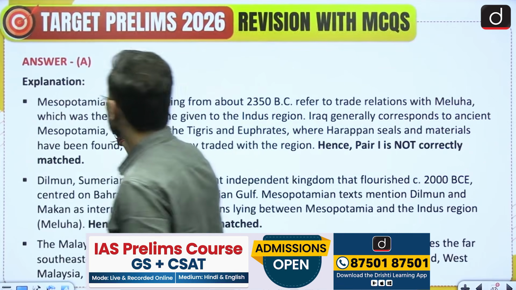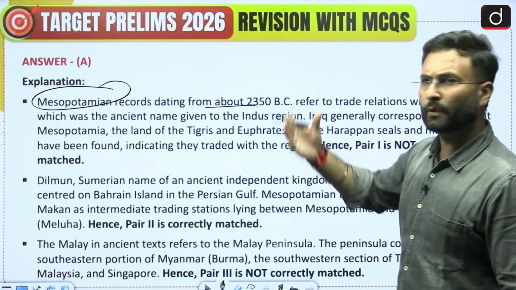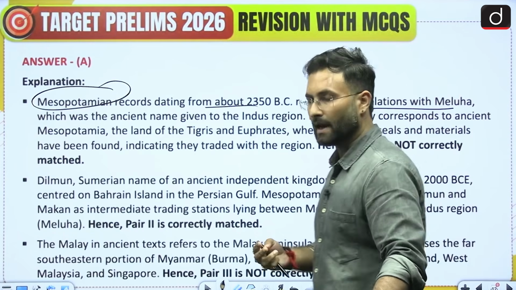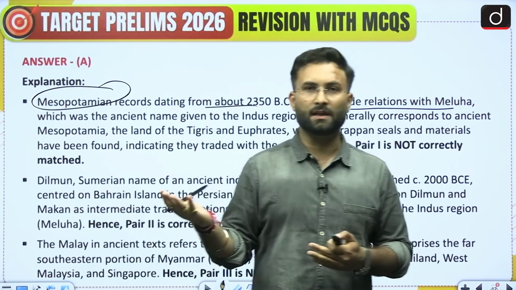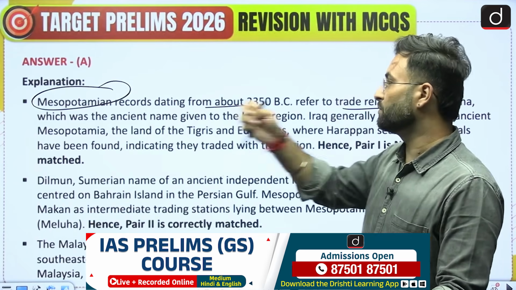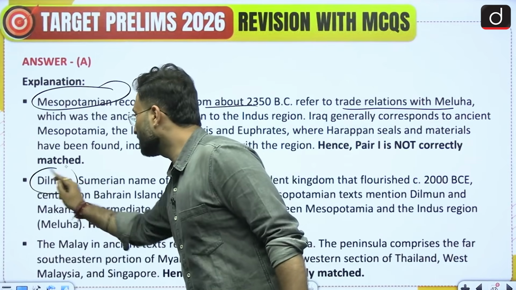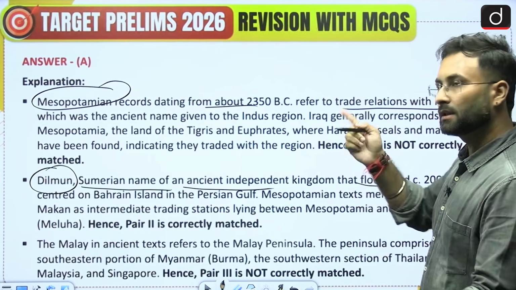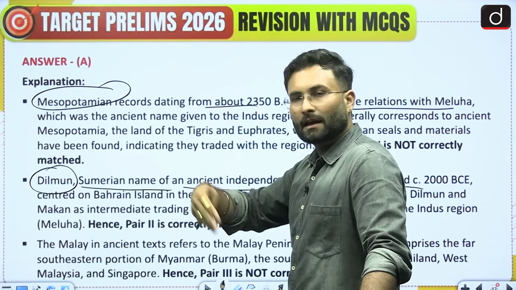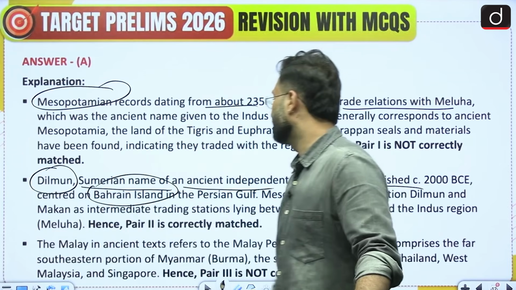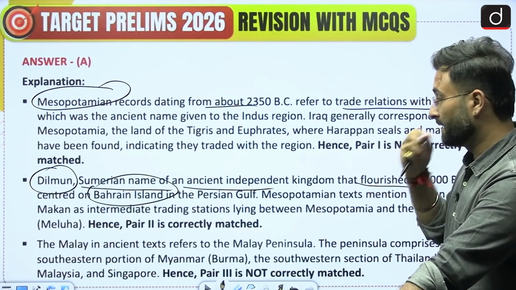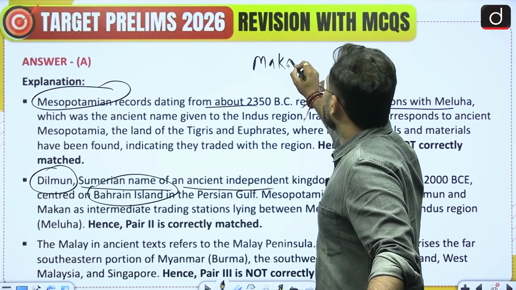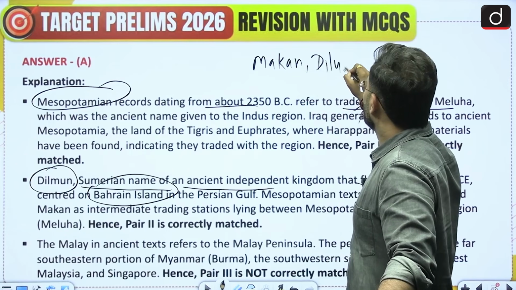Here you can say Mesopotamian records from 2050 BC refer to the trade relations between the Meluha, which we know that we had trade relations with the other civilizations like Mesopotamian or the Sumerians. Then comes the second part, that is Dilmun, the Sumerian name of the ancient independent kingdom that flourished during 2000 BCE, centered around the modern day Bahrain island and the Persian Gulf area. Coming to the next one, the other name you can remember, that is Makan. Okay, so these were the areas around the Persian Gulf.